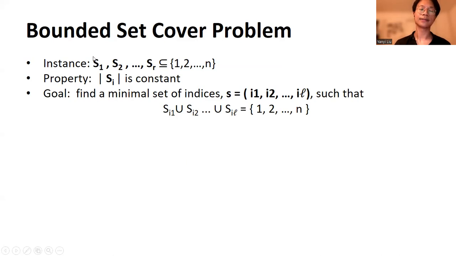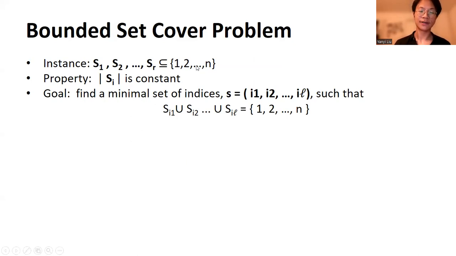An instance contains sets S1 to Sr, which are subsets of the universe 1 to n. Each set Si has the property that the size of the set Si is constant. The goal of this problem is to find a minimal collection of these sets, such that the union of the sets in this collection gives us the universe.